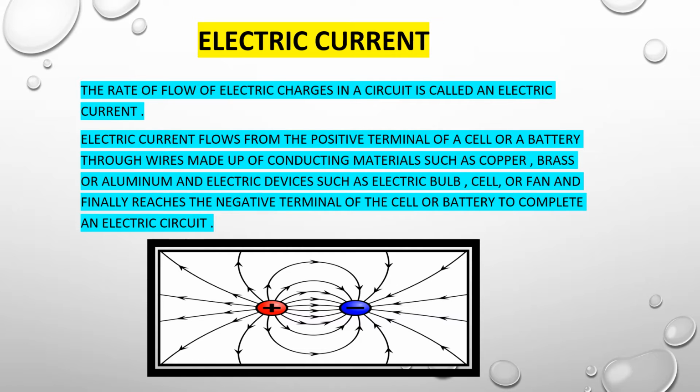Now we discuss electric current first. What is the meaning of electric current? It is the rate of flow of electric charge. In other words, the flow of charge is known as electric current. In the diagram, the electric current always flows from the positive terminal to the negative. Clear? This is known as electric current.